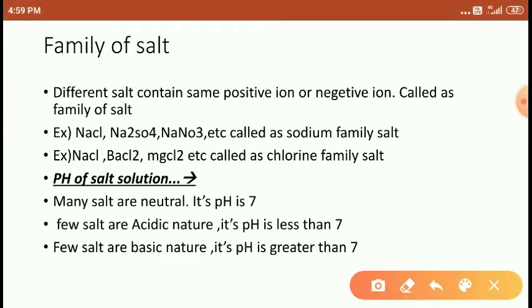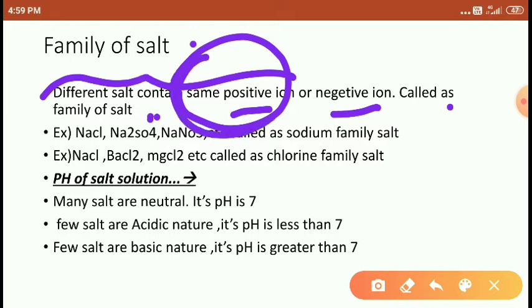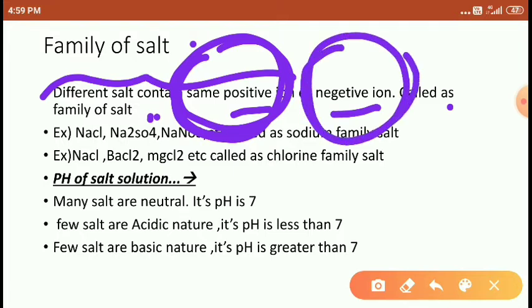Next heading is family of salt. Different salts that contain the same positive ions or negative ions are called a family of salt. Whatever different types of salts are available around us, in those salts we may find the same common positive ion. If the same positive ion is present, we call it by that respective name. If the same negative ion is present, we call it by a respective name.